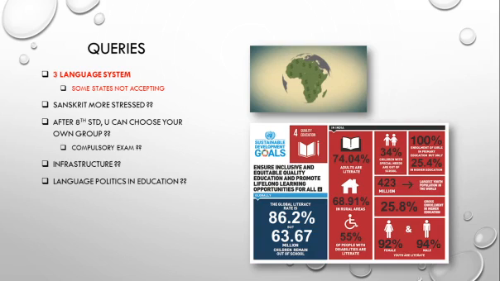And the next comes, after 8th standard you can choose your own group, a technical group, a vocational group, whatever it may be. Here also there is one advisable point. But my question is, after the completion of 12th standard at the age of 18 itself, so many students are not ready to choose their group, or are not ready to accept what they are going to do after that. So how are they able to mentor, or feed them the positive side, or analyze that and fix that? That is the first question mark.